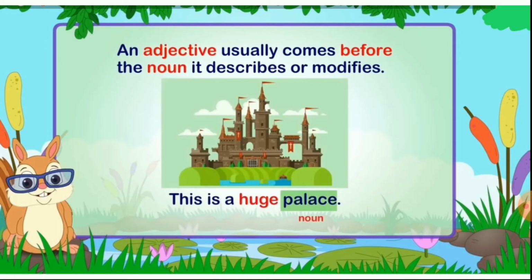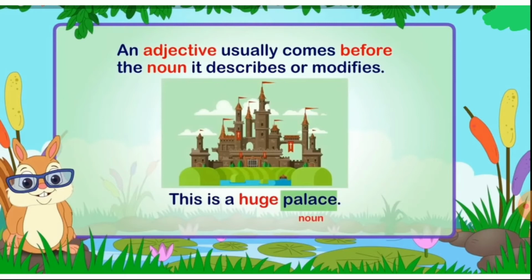An adjective usually comes before the noun in the sentence, before the noun which it describes. For example, this is a huge palace. Now, huge describes the noun palace. Palace is the name of a place, as we have learned in nouns. So the noun palace is described by the word huge. What kind of palace? Huge palace. See the placing of the adjective. Here the word huge is placed before the noun.